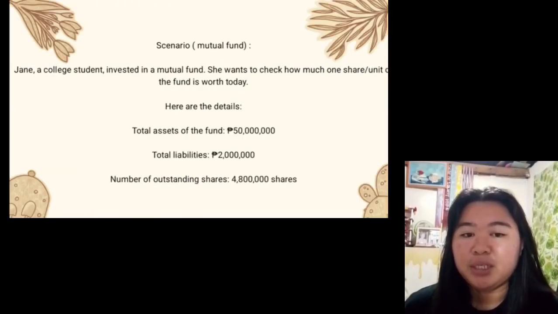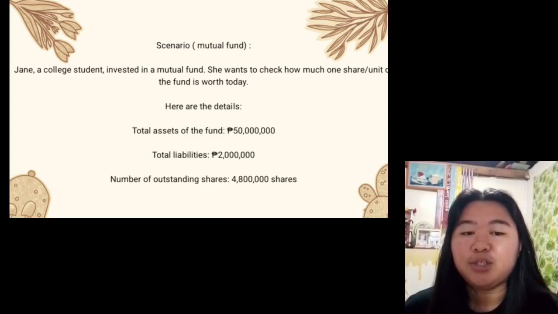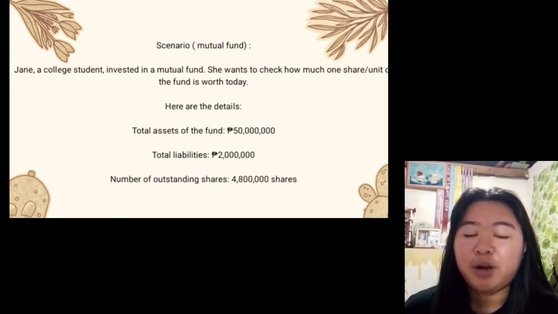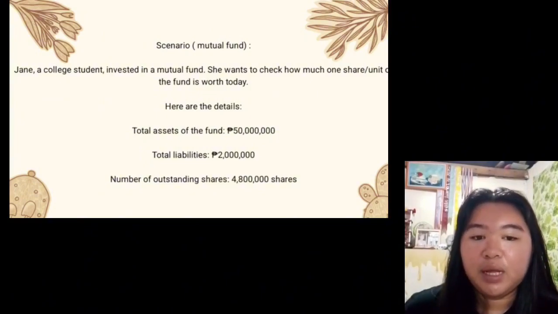The scenario is Jane, a college student, invested in a mutual fund. She wants to check how much one share or unit of the fund is worth today. Total assets of the fund: 50 million pesos. Total liabilities: 2 million Philippine pesos.